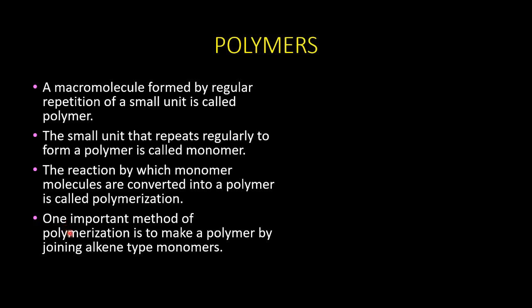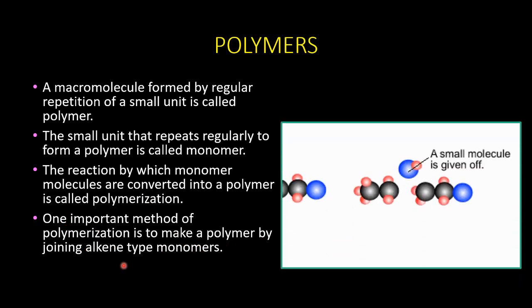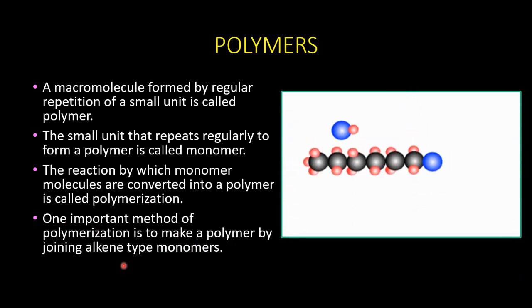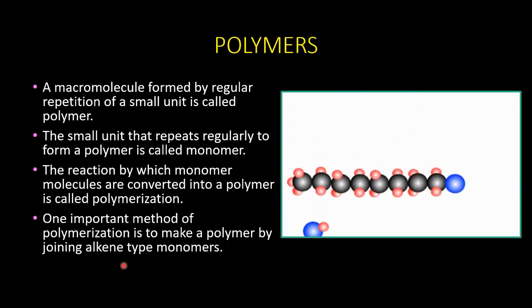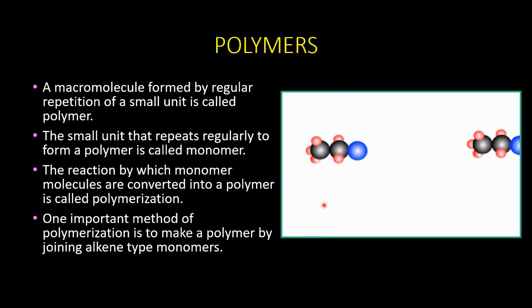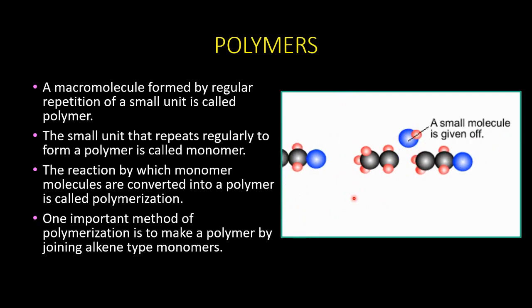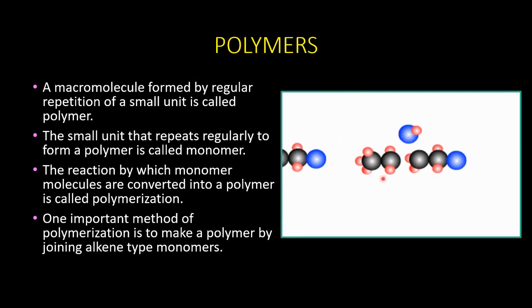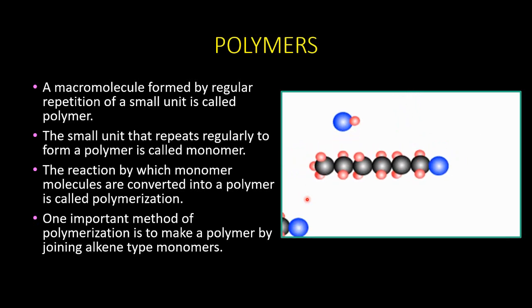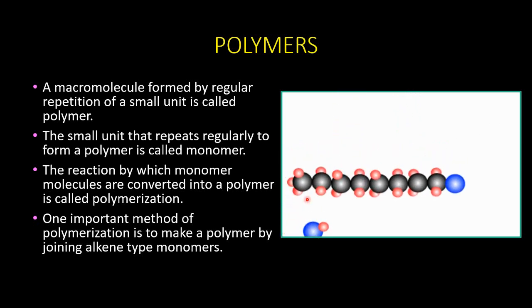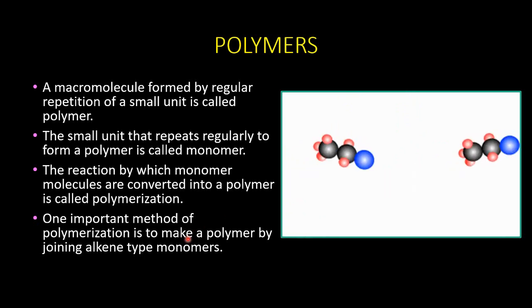One important method of polymerization is to make a polymer by joining alkene type monomers, as we see in ethene. Many times polymerization happens by joining small molecules, where there is a removal of a small molecule and a chain is formed. Most of the cases the chain is formed by joining alkenes, that is, hydrocarbons having a double bond.